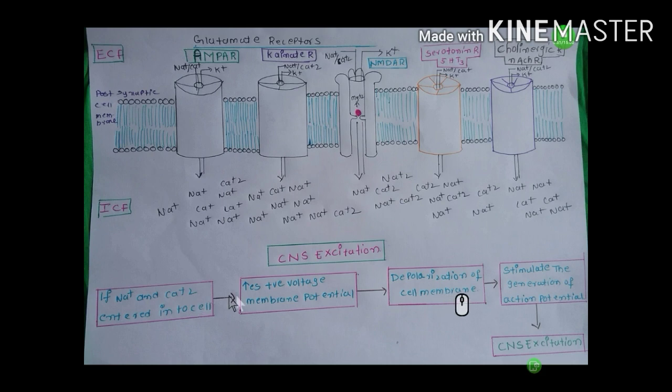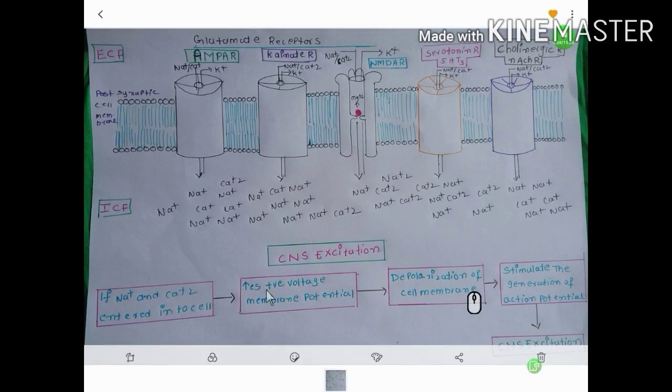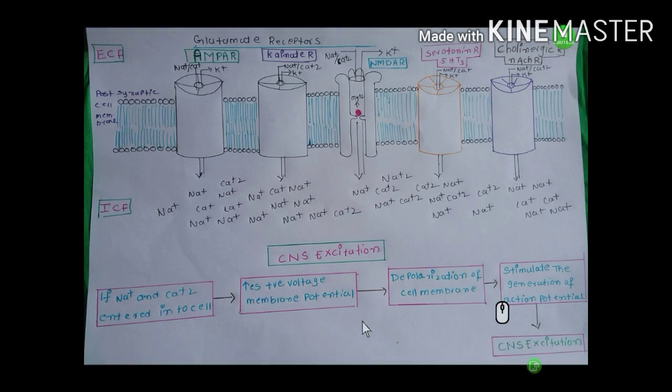If more sodium and more calcium enter the cell, it leads to a positive membrane potential. It increases the positive membrane potential. It leads to depolarization of the cell membrane. This depolarization stimulates the generation of action potential. So neurotransmitters are released into the synaptic cleft. Signals are transmitted continuously from nerve to muscle. It leads to uncontrollable muscle contractions in body parts. These uncontrollable muscle contractions are very dangerous. If these uncontrollable muscle contractions occur in the diaphragm, breathing also stops.